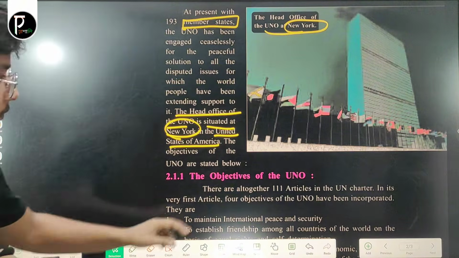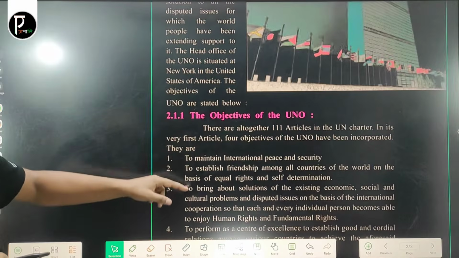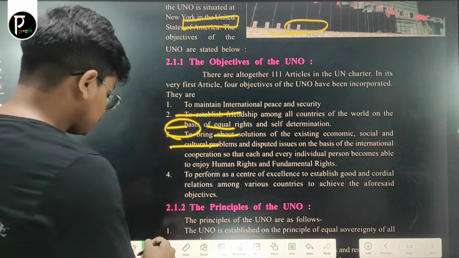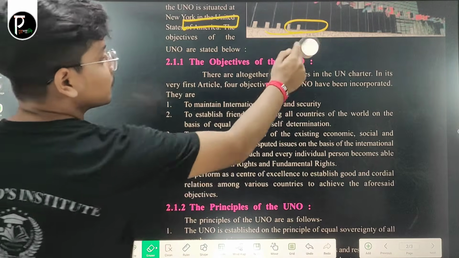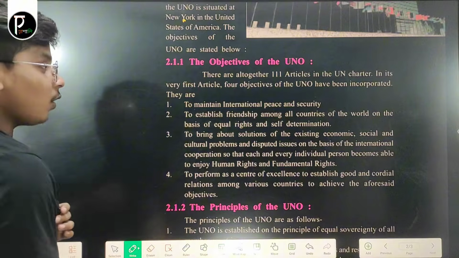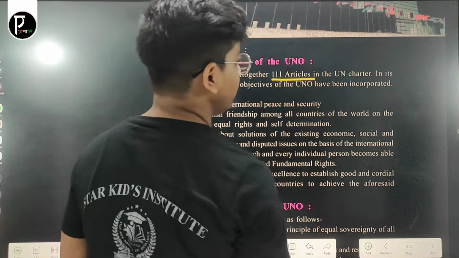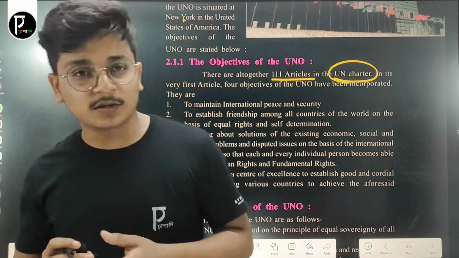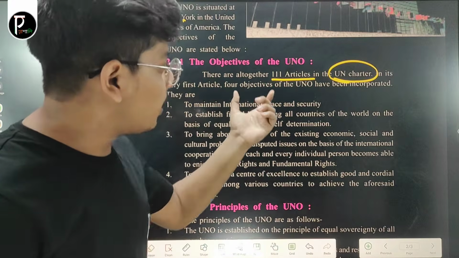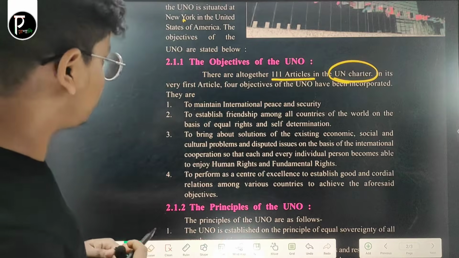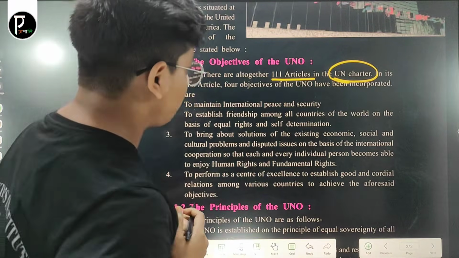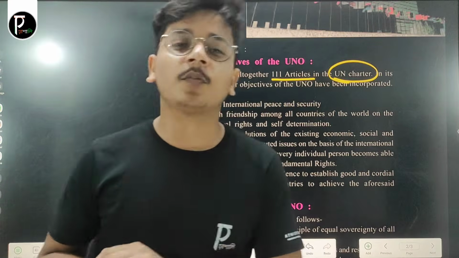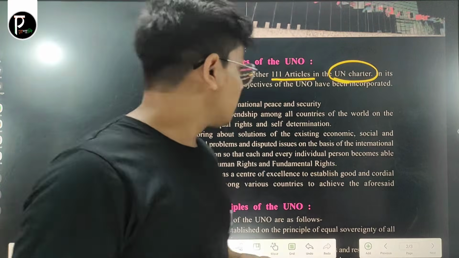Now, what are the basic objectives of the UNO? First of all, there are altogether 111 articles in the UN Charter. It is an important question: how many articles are there in the UN Charter? There are 111 articles. In the very first article, the 4 objectives of the UNO have been incorporated. This is an important one: what are the objectives of the UNO? What is the main purpose?